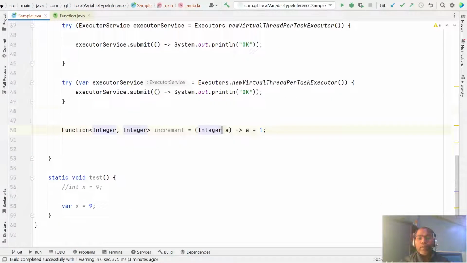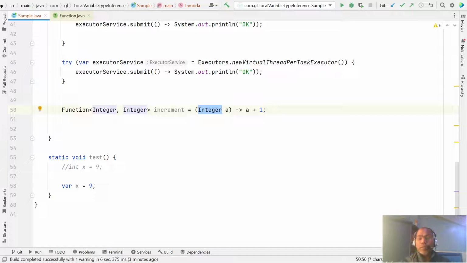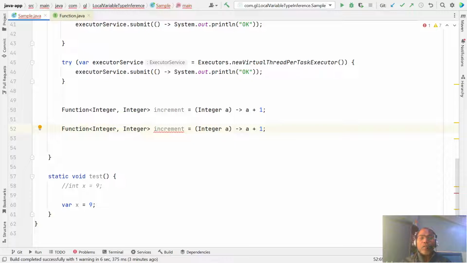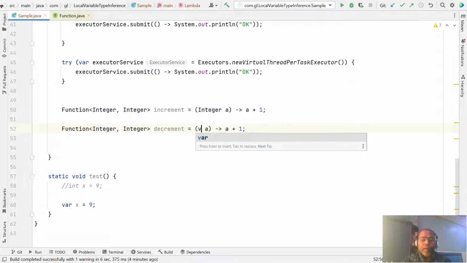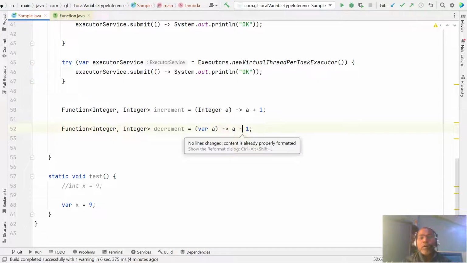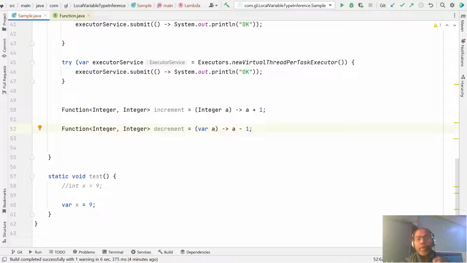it is fine. You have to specify your data types, or even, let's say instead of increment, a decrement, and here you can even write var, and here let's just do minus. So now from JDK 11 onward, before that you had no option to write the var keyword, but now you have the option. You can also write the var keyword, maybe in combination with different things.